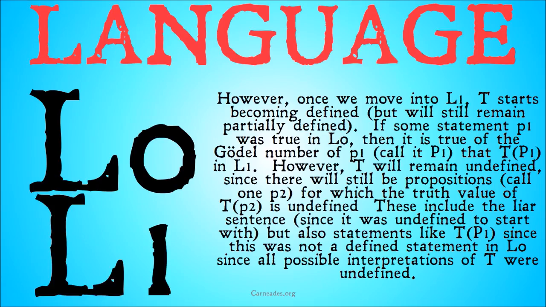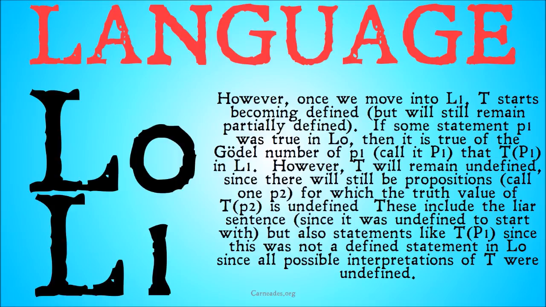But now, once we move into L1, that's the next language up, T starts to become gradually a little bit more defined, but will still remain only partially defined. If some statement, P1, was true in L0, then it is true of the Gödel number of P1, call it capital P1, that T(P1) in L1.